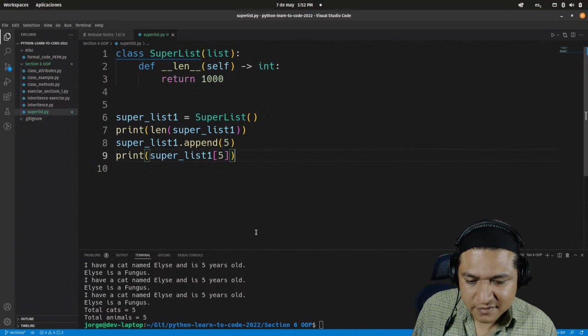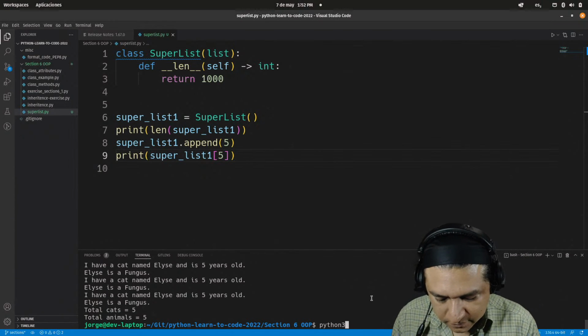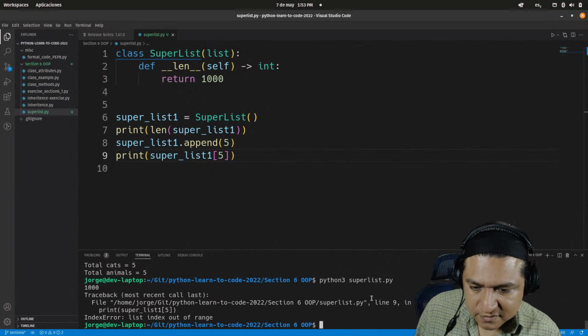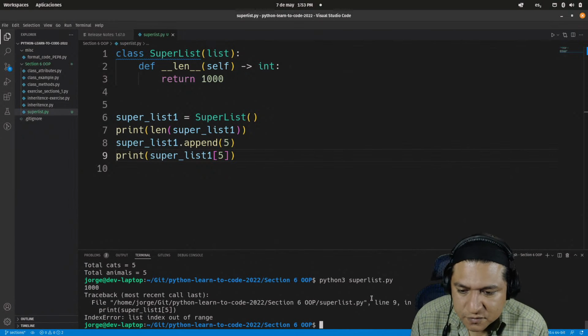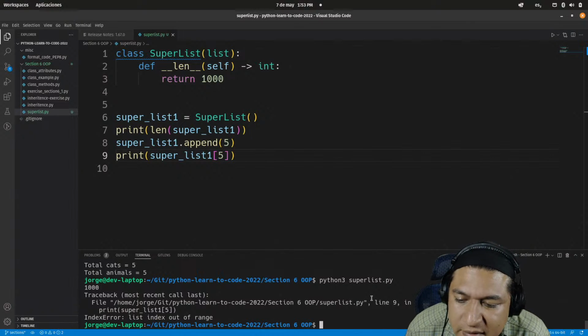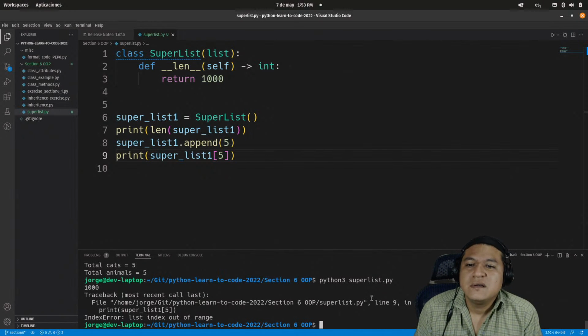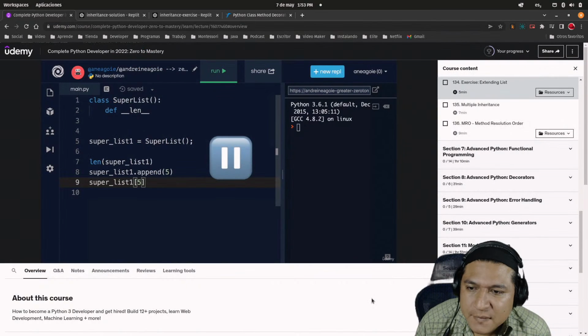Let's save this and run. Something is wrong. It reads print superlist 5: list index out of range. Oh yeah, I forgot about it.